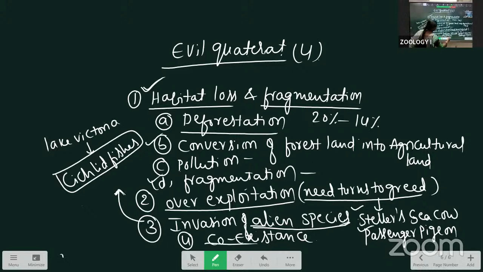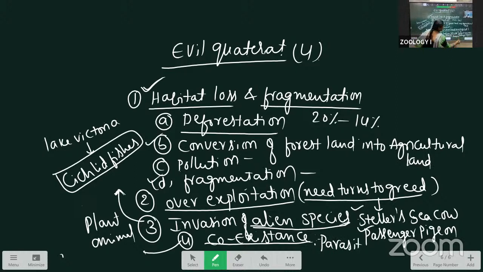Next is coexistence. This means obligatory association. Mainly there is an obligatory relationship between plants and animals. Plants depend upon animals. Like that, they coexist. One survives, another can survive. One is destroyed, the other too. For example, parasite and host.